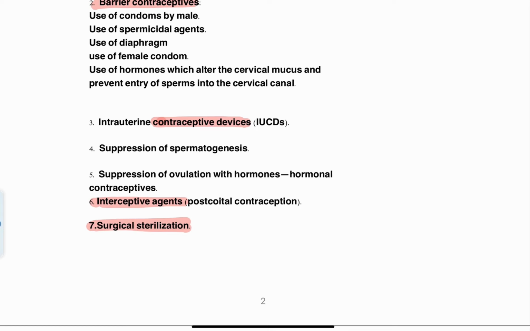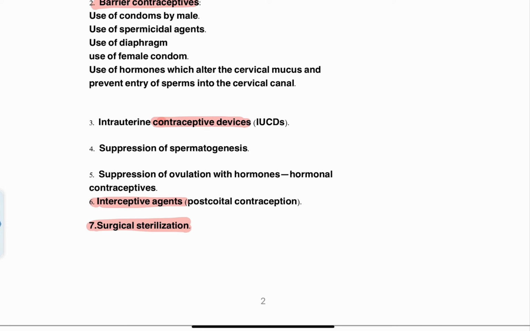And then interceptive agents. What are interceptive agents? Interceptive agents are those agents which interfere with fertilization, ovulation, and then implantation. They are of great importance after having coitus.